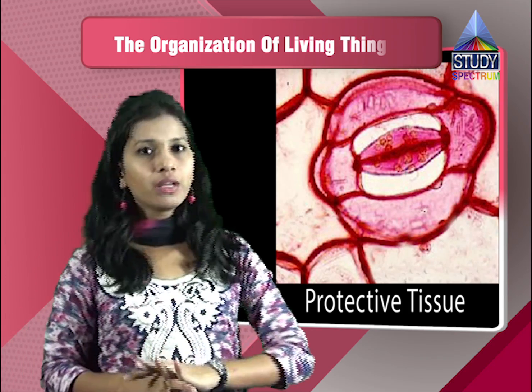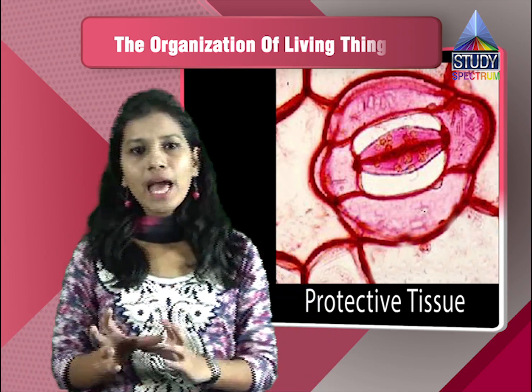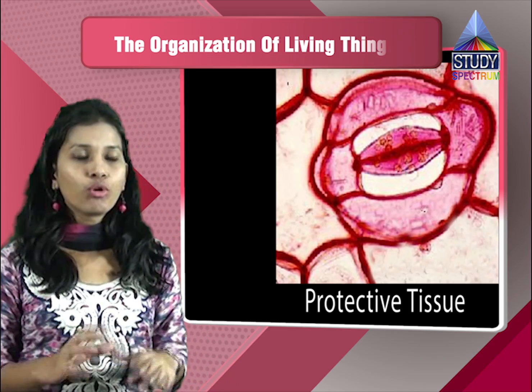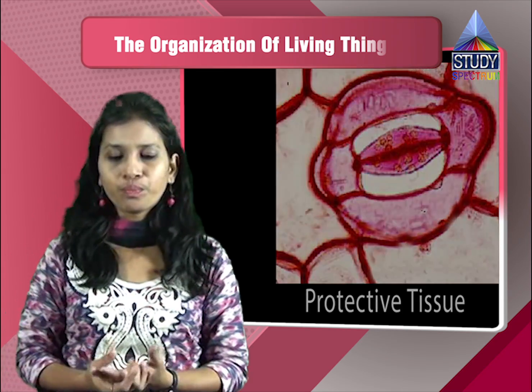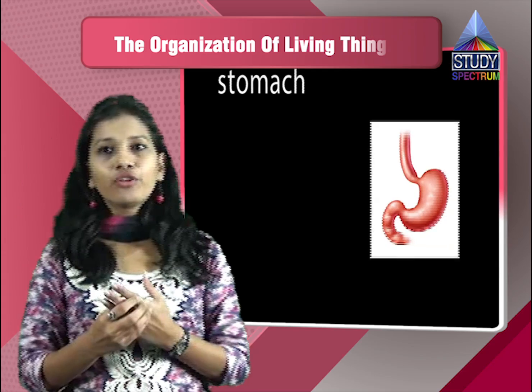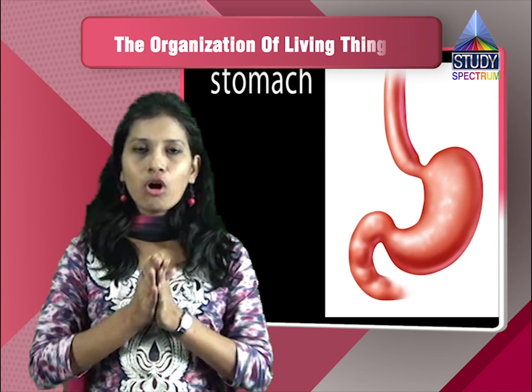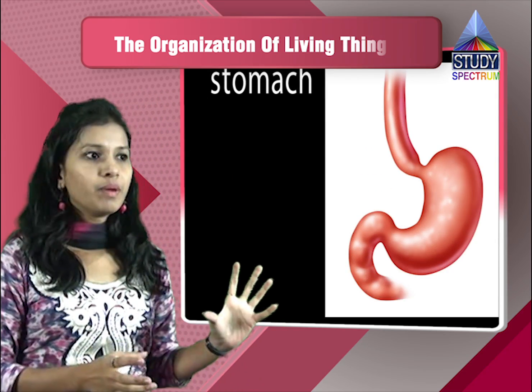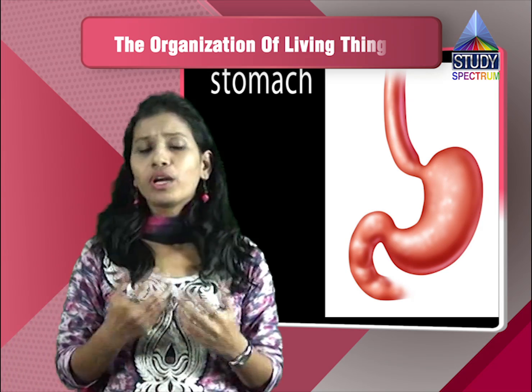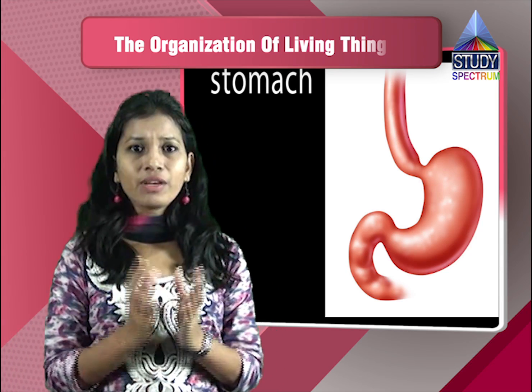Plant tissues are comparatively different because they have different functions. Like in plants, they don't need to move, so there is no muscular tissue. Then there are different organs, like the stomach, which will have a different function. Like I have already explained, the stomach has muscular tissue.